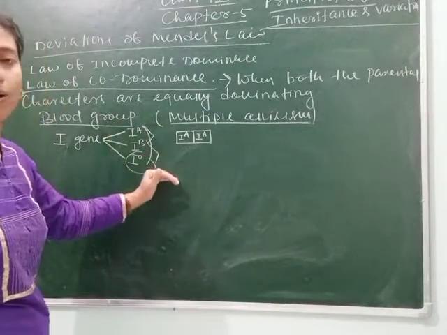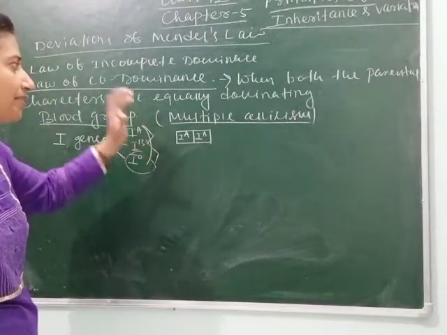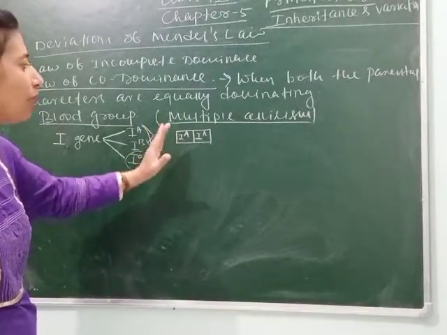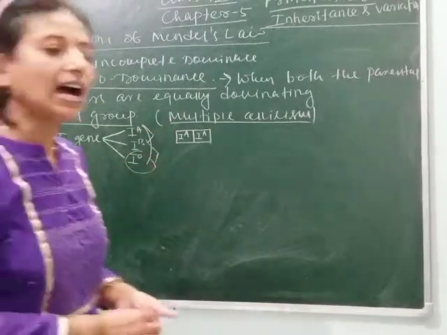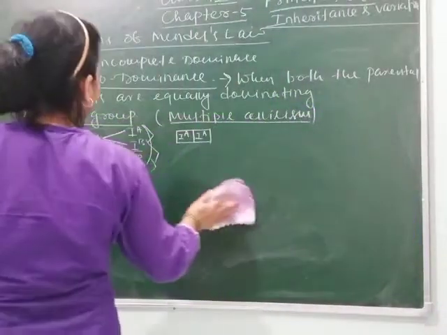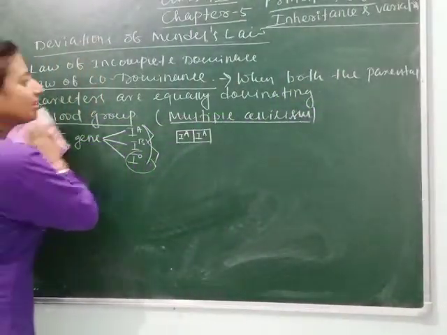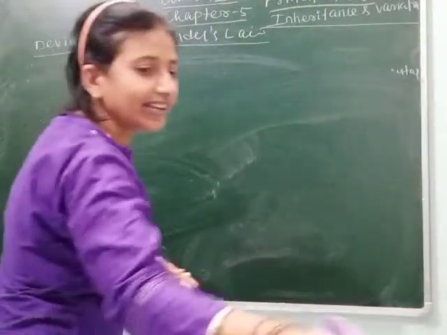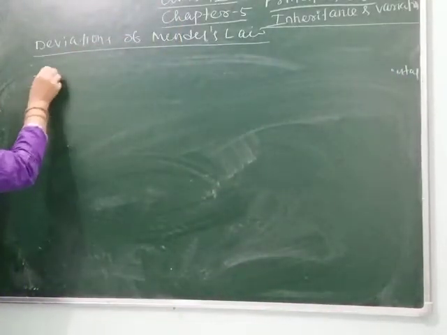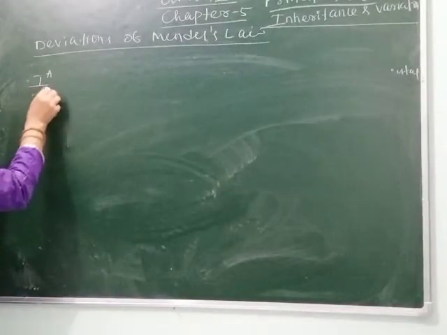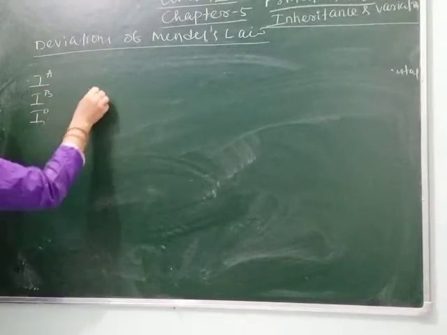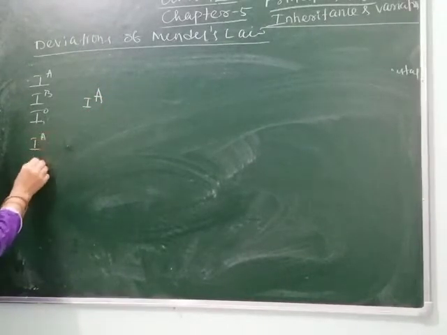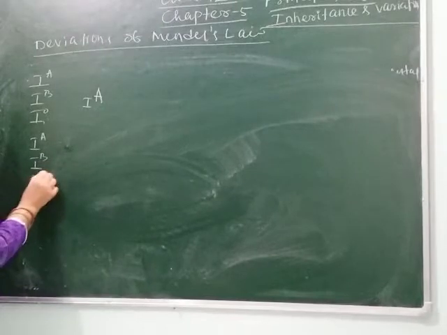So to know about this, for complete information about blood group, we should do a cross, and let's see how different blood groups are expressed in different people. So let's make the cross. Let's write the alleles like this: IA, IB, IO, this will cross with IA, IB, IO.